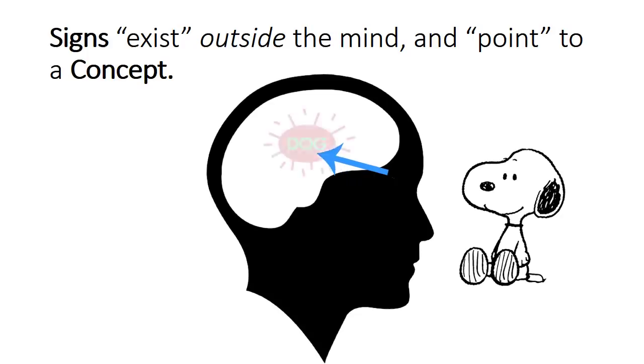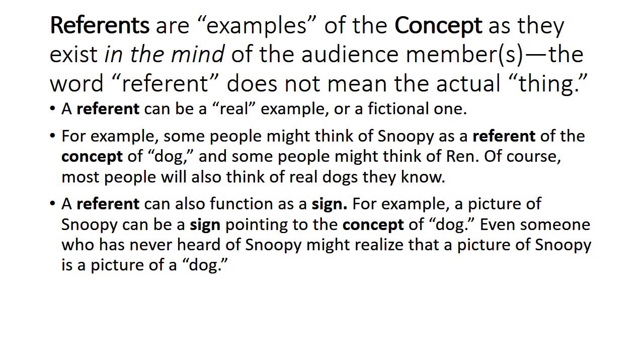A picture, even a picture of a fictional character, can remind someone of a concept. For example, a picture of the fictional character Snoopy might remind someone of the concept of dog. Now, the technical term referent refers to an example of a concept, but only an example as it exists in the mind of a particular person or a particular group of people. It's not the real-life example of the thing. It's an example as that person or group of people understands it.